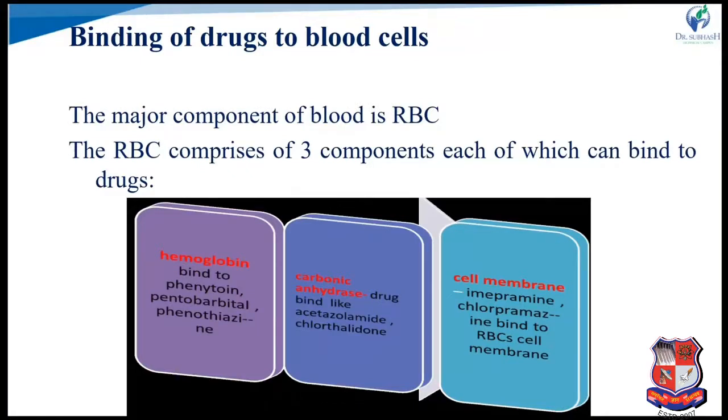So the major component of the blood cells or blood is RBC, red blood cells. It comprises 3 components: hemoglobin, carbonic anhydrase and the cell membrane. Specific drugs bind to the hemoglobin, for example phenytoin, phenobarbital, phenothiazine. Drugs like chlorothiazide, acetazolamide bind to the carbonic anhydrase, and imipramine, chlorpromazine bind to the RBC cell membrane. Then there is the binding of drug to the tissue component.